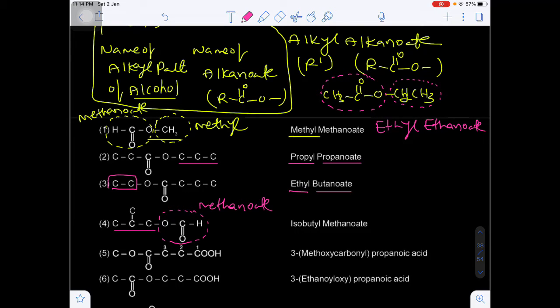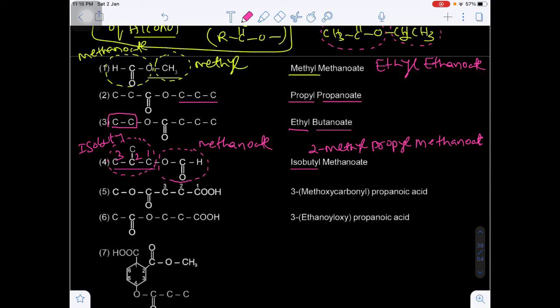And come to here, this will be the isobutyl. This is what? Isobutyl. Otherwise if you give the numbering 1, 2, 3, you can write 2-methyl propyl methanoate, alkyl alkanoate, otherwise simply we can say isobutyl methanoate.